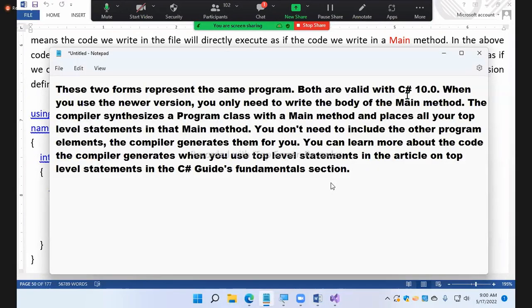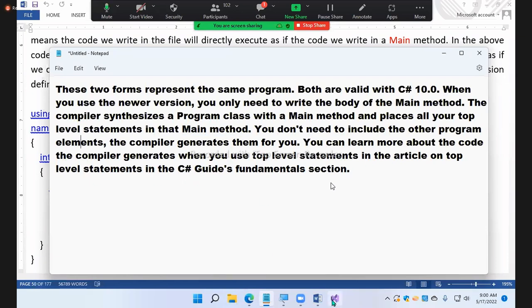See? Both are valid. When you use the newer version, you only need to write the body of the main method. The compiler synthesizes a program class with a main method and places all your top level statements in the main method. You don't need to include the other program elements. The compiler generates them for you. You can learn more about the code the compiler generates when we use top level statements in an article on top level statements in the C# guide.